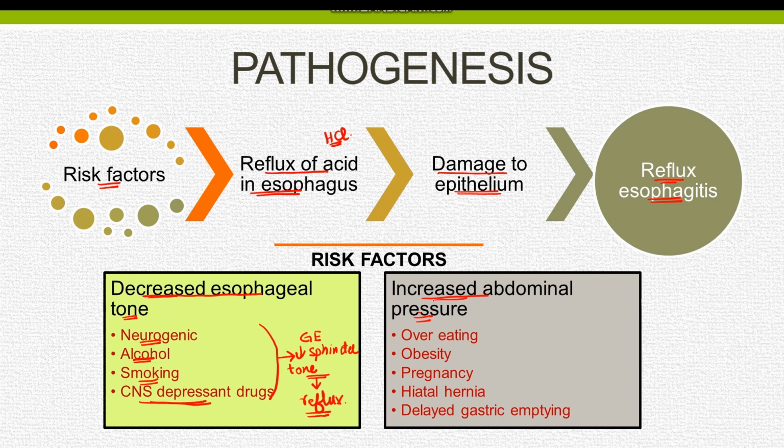The risk factors associated with increased abdominal pressure include overeating, obesity, pregnancy, hiatal hernia, and delayed gastric emptying. Hiatal hernia means protrusion of stomach through the diaphragm into the thorax. This leaves a part of the stomach above the diaphragm, hence resulting in increased pressure, which allows the reflux of gastric contents into the esophagus. Delayed gastric emptying is associated with sedentary lifestyle and lack of exercise.